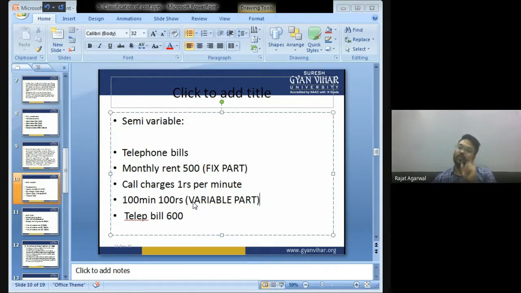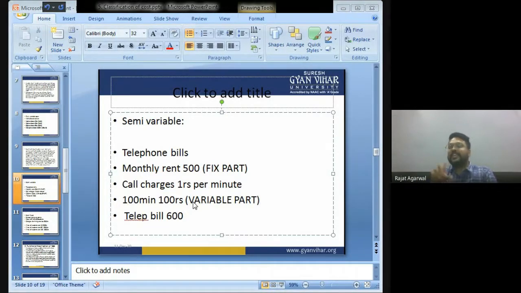If you talk 1 minute, the government will charge 1 rupee per minute. If you talk 2 minutes, the government will charge 2 rupees. If you talk 100 minutes, the government will charge 100 rupees. So this is a variable part. Total telephone bill is 600.